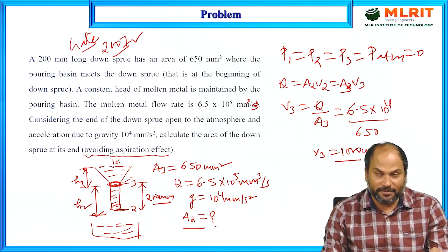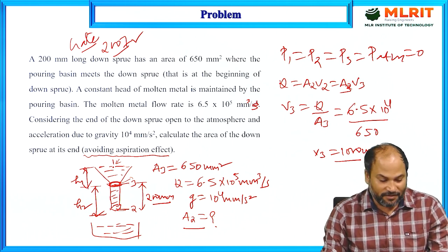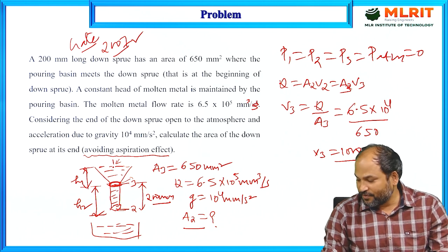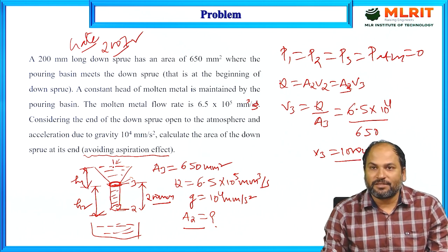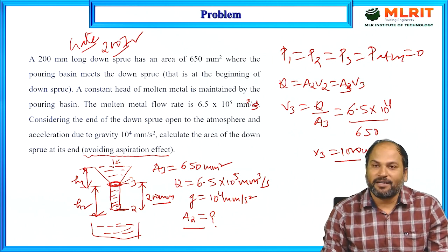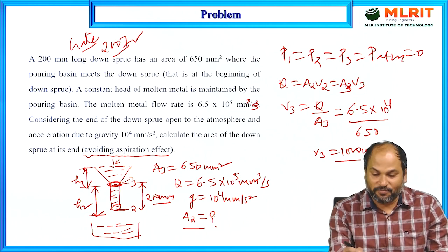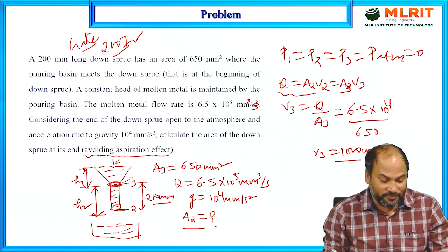Now we have A3, we have V3, and this area we have to calculate. To calculate the area here, first we will apply Bernoulli's equation between these 2 points. We will then be able to find the velocity at this point, and through the continuity equation we'll be able to find the value of A2. So it will become very easy to calculate.